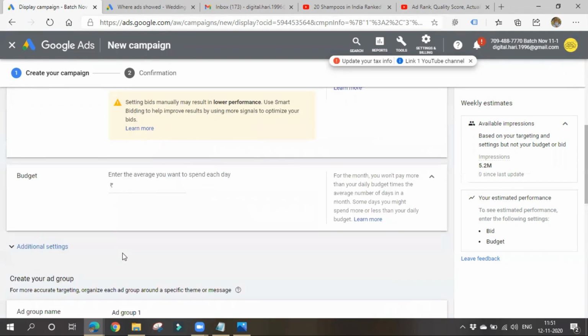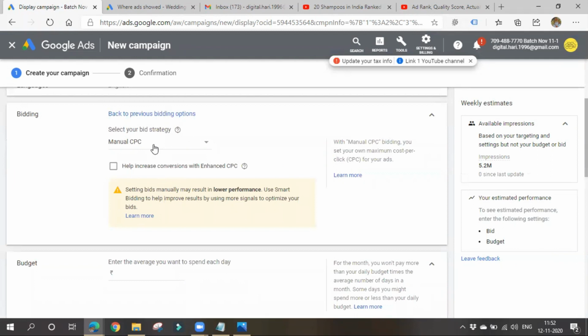On budget, why am I using manual CPC? There are many Gmail accounts, a huge number of people who have two to three Gmail accounts. Again, there is no competition, so no need to go for an automated bidding strategy. That's why I chose manual CPC. Just keep it in mind. The average you want to spend each day, I want to spend some 100 rupees per day.